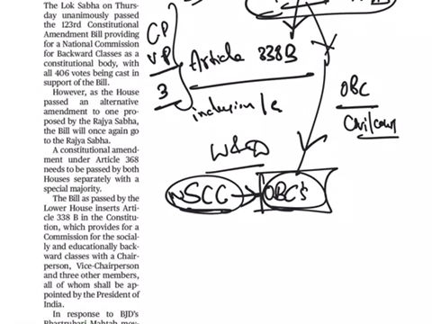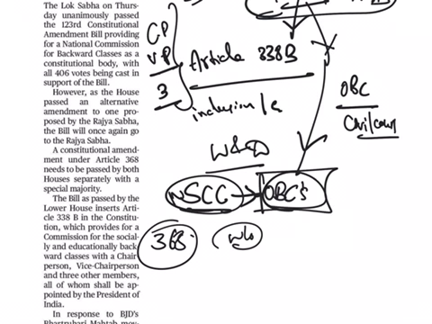And to pass this bill, it needs a constitutional amendment under Article 368. If we see the procedure for the constitutional amendment bill under Article 368, it can be introduced in any house of the parliament. It can be introduced either as a government bill or as a private member bill, without any prior permission of the president.